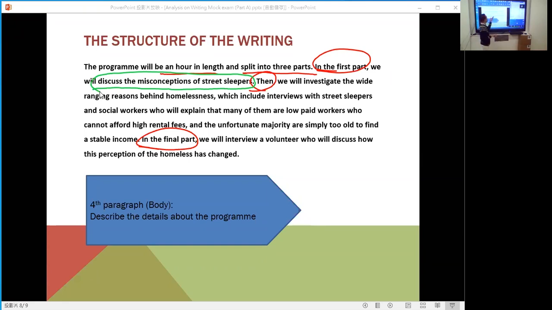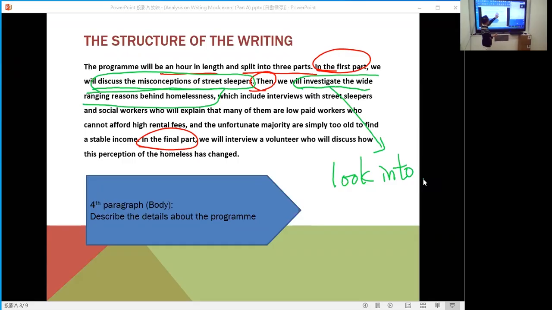What are they? And the second part, we will investigate the wide-ranging reasons behind homelessness. Why are there some homeless people on the streets? Why are there some street sleepers on the streets? We will focus on the reasons. And also investigate. You know this word investigate? Another way you can say it is we'll look into. Okay, we'll look into.